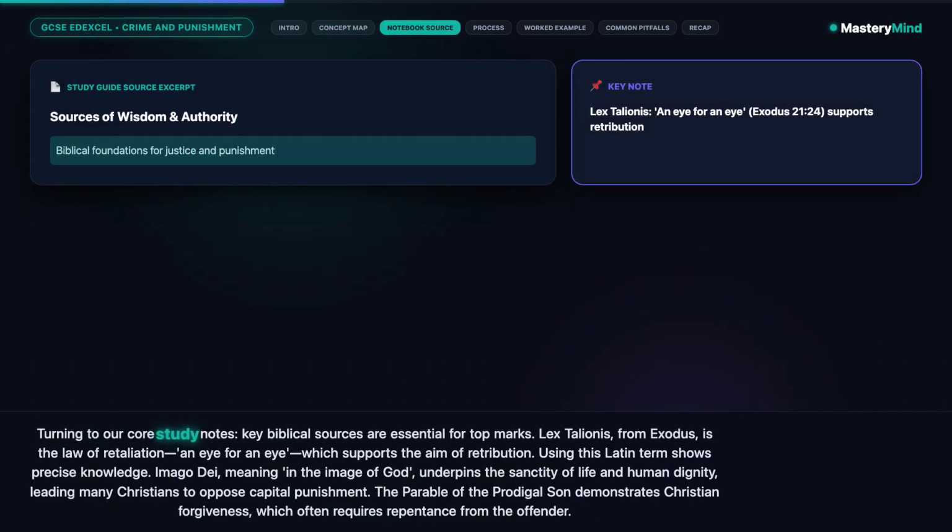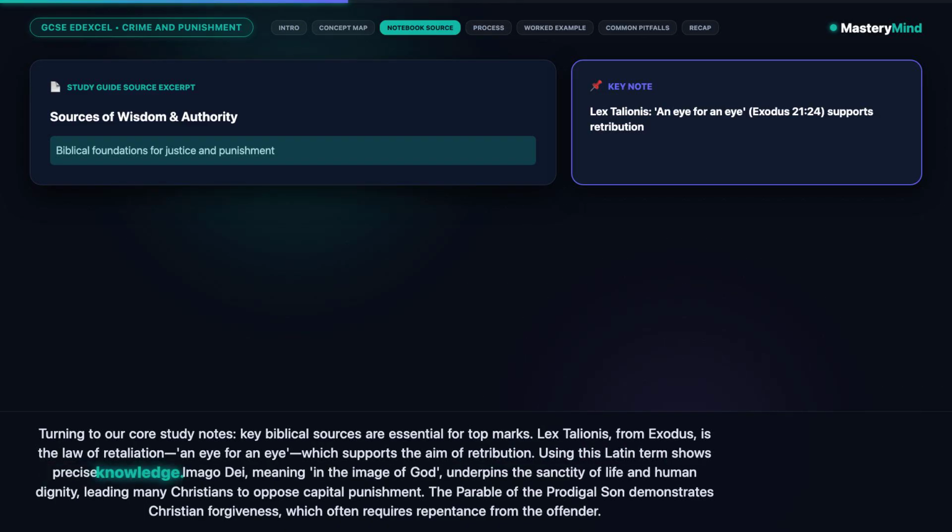Turning to our core study notes, key biblical sources are essential for top marks. Lex talionis from Exodus is the law of retaliation, an eye for an eye, which supports the aim of retribution. Using this Latin term shows precise knowledge.